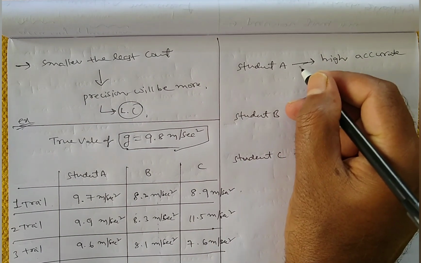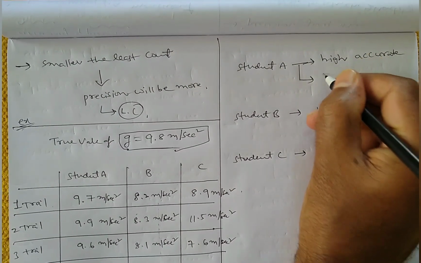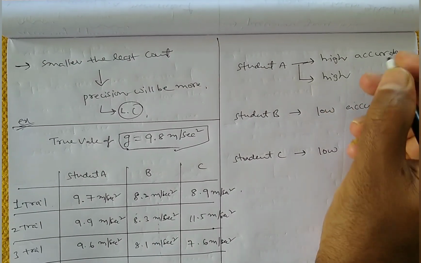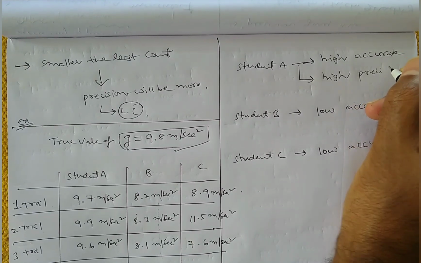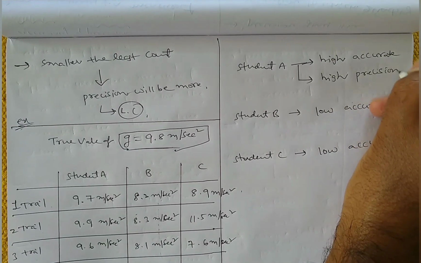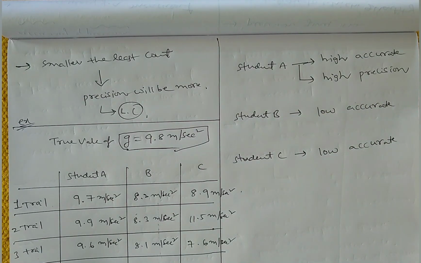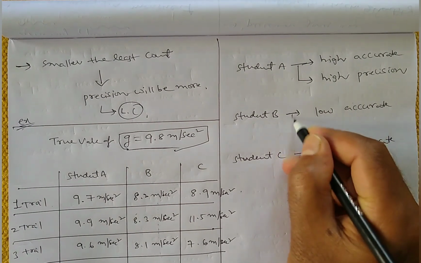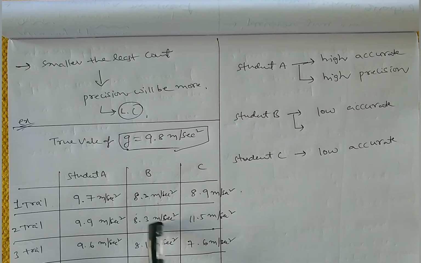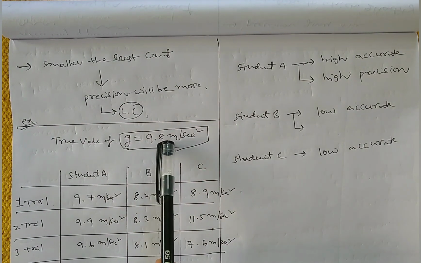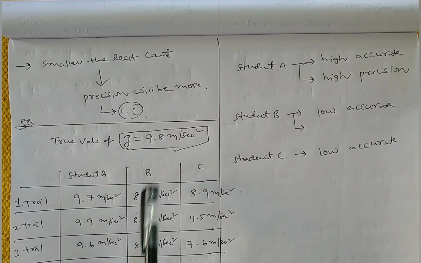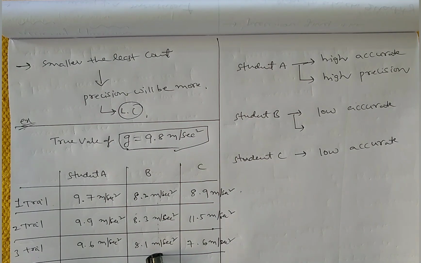So student A is measuring the value with high precision. What about student B? The true value of g is 9.8, but he got 8.2, 8.3, 8.1.